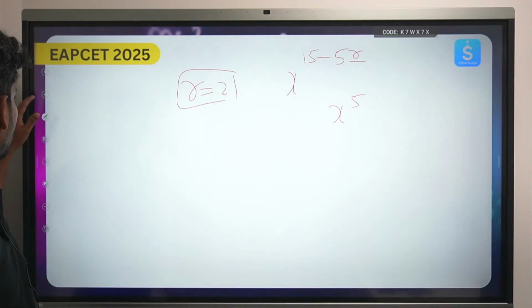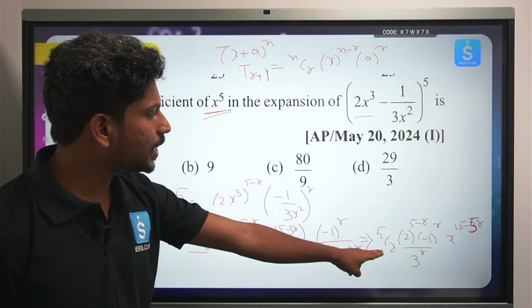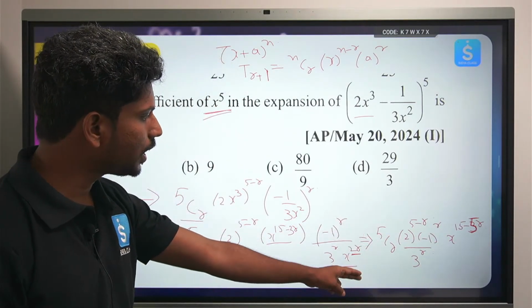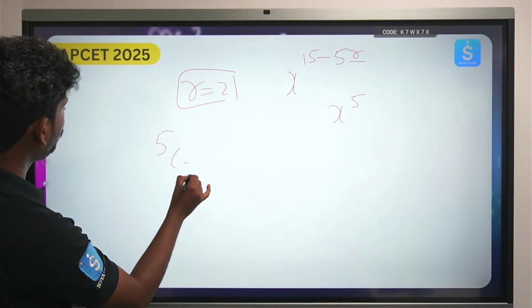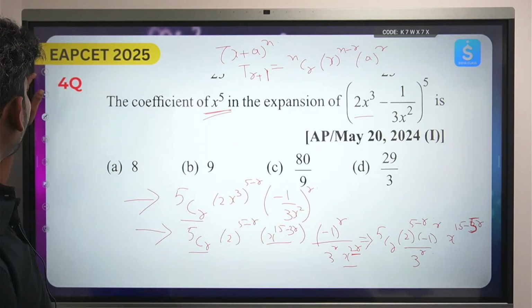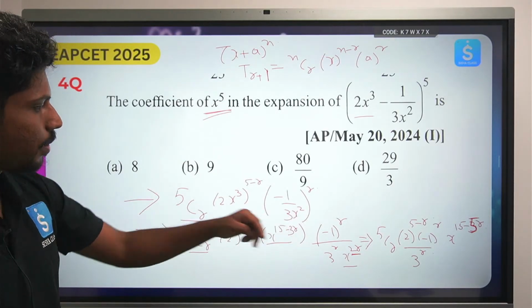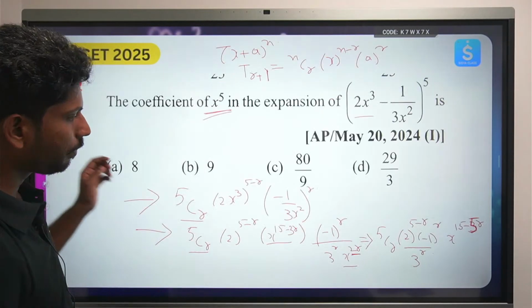That is what the whole thing is. So generally, directly substitute r equals 2. Substitute in 5C2, 2 to the power 5 minus 2 minus 1 squared is 1 only, so this will become 5C2. So finally 5C2, and again I have 2 to the power 5 minus 2, 2 to the power 3 is 8, and again that will be 2 squared by 3 squared. Okay, I have 3 squared.